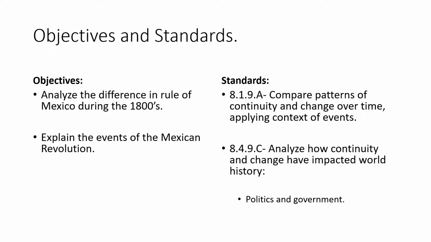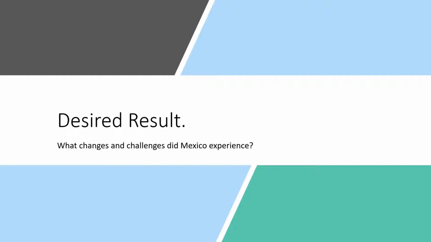So our objectives and standards: to analyze the difference in rule of Mexico during the 1800s and explain the events of the Mexican Revolution. And our standards there, take a look at them, please. Desired result, what changes and challenges did Mexico experience?